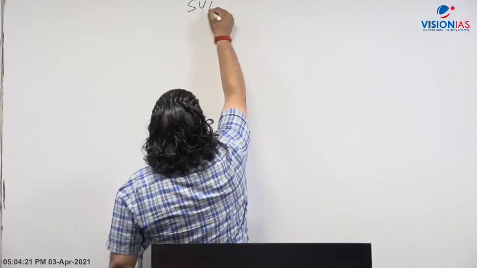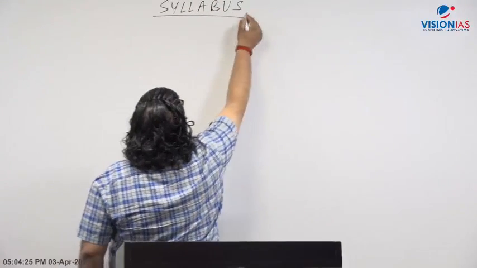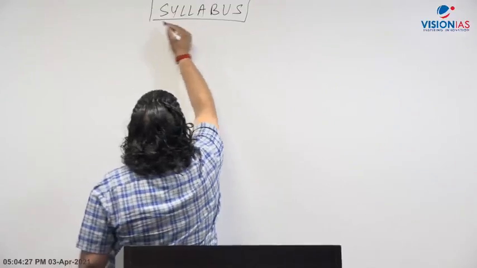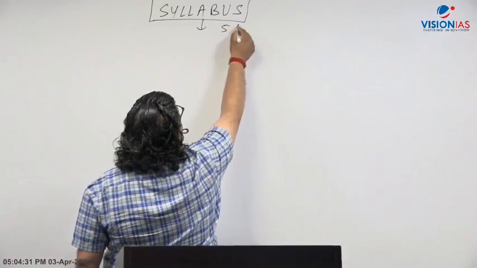because I will be putting the reference to that handout in between as I keep on discussing concepts one by one. I have also mentioned in the classroom that if you look at the entire syllabus point of view, right? If you take the syllabus of environment and ecology, you can divide it into 5 broad topics.